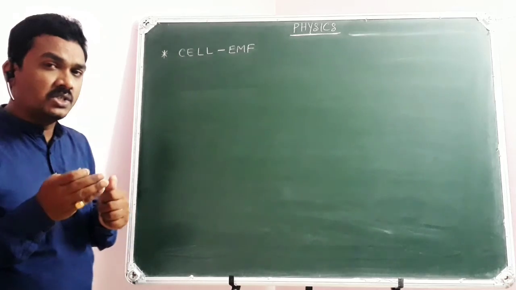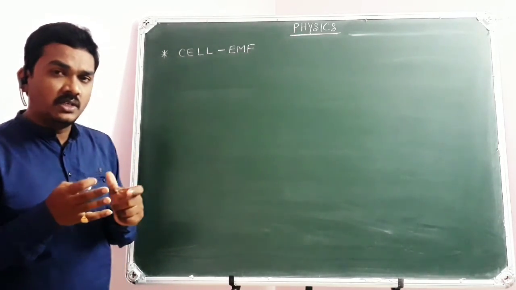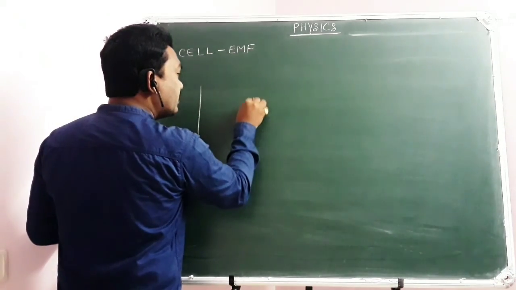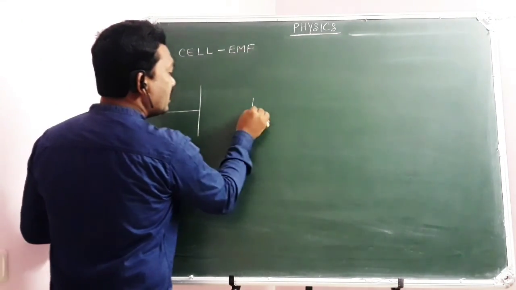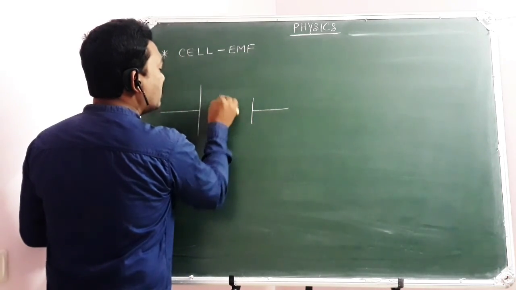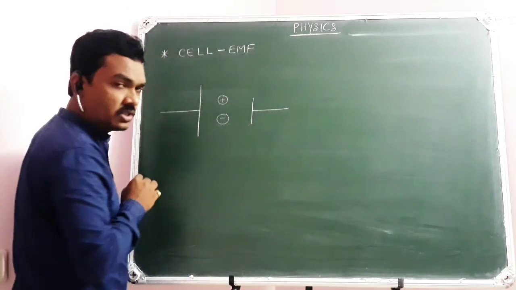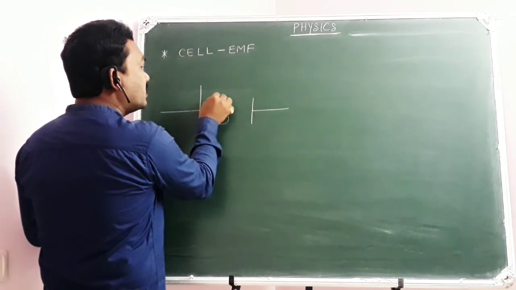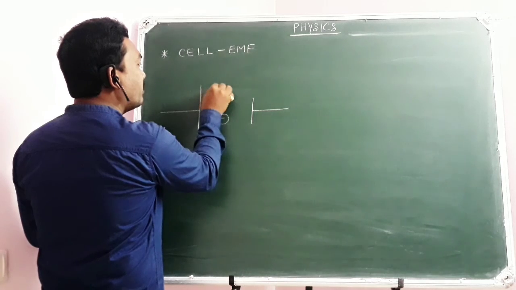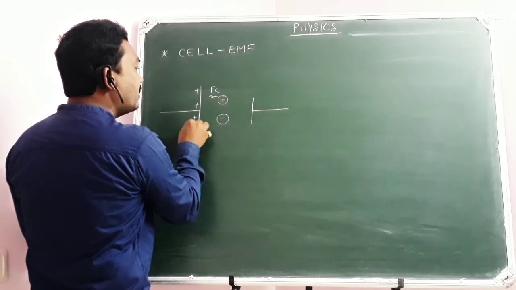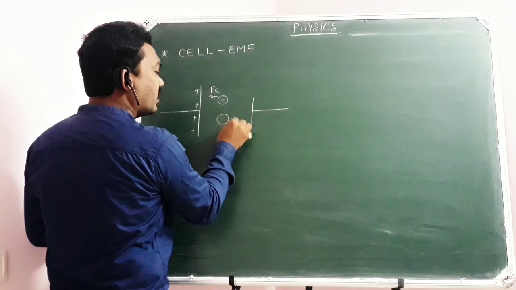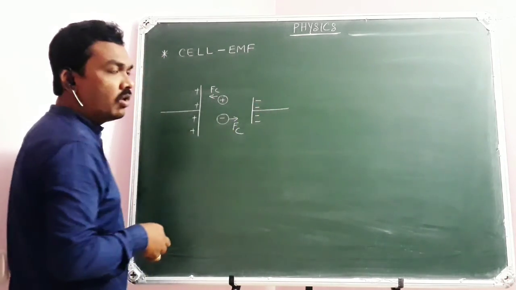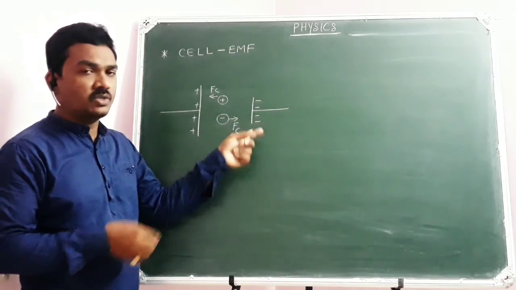You know, while dealing with the functioning of a cell, within the electrolyte there will be both positively charged ions and negatively charged ions. There will be a combination of positively charged ions and negatively charged ions. You know very well, because of the chemical force, all the positively charged ions will be moving to one terminal and all the negatively charged ions will be moving to another terminal due to chemical reactions, or the chemical force that is pulling all the positive ions to one side and all the negative ions to the other side.